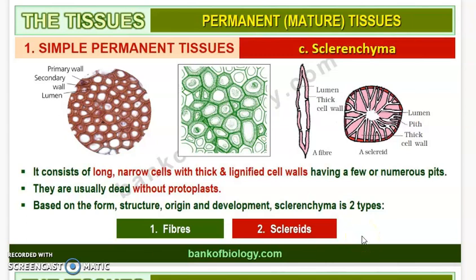And based on the form, structure, origin and development, sclerenchyma is of two types. Okay, so how many types of sclerenchyma are there? There are two types of sclerenchyma, and it is based on their form, structure, origin and development. Okay, അവരുടെ രൂപം അവരുടെ രീതി എങ്ങനെയാണ്, സ്ട്രക്ചർ എങ്ങനെയാണ്, ഒറിജിൻ എവിടെ നിന്നാണ് അത് ഫോം ചെയ്ത്, and how it has developed. Based on that, sclerenchyma is of two types. One is fibers and the other one is sclerites. Okay, so one is fibers and the other one is the sclerites.